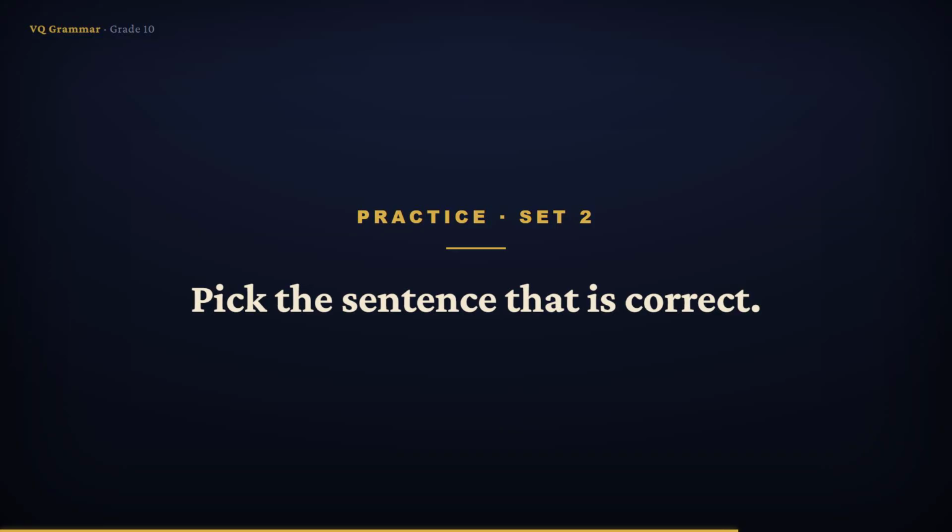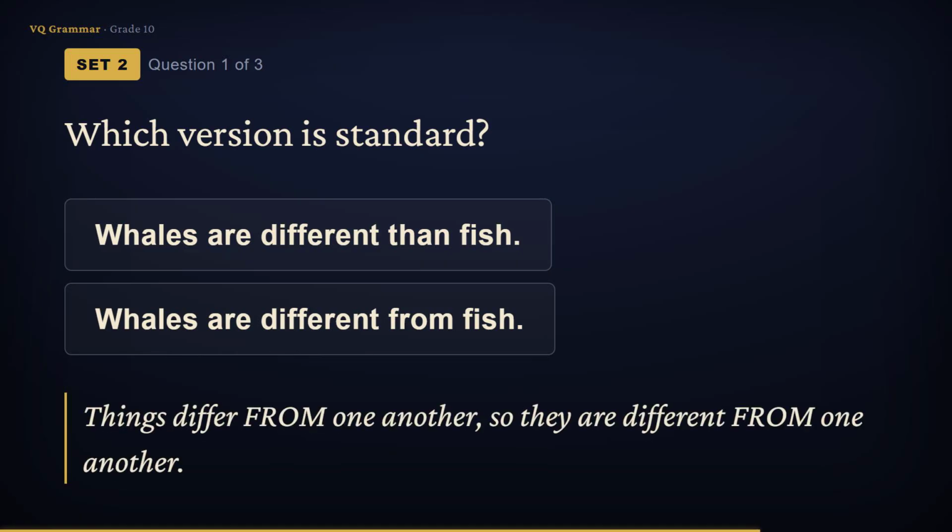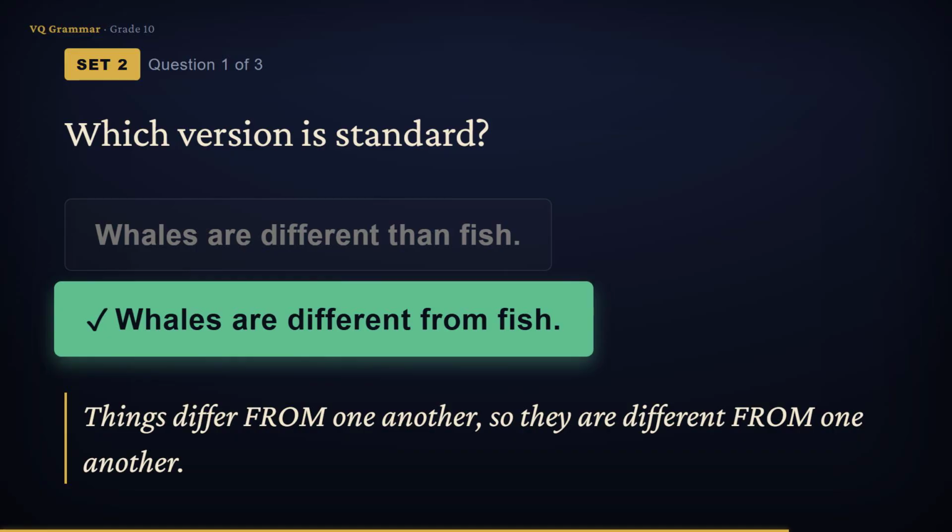In this second set, you get 2 versions of a sentence, and only one of them is the careful, standard choice. Read both, decide which one a good writer would keep, and pause before I answer. Which version is standard? Option 1 says whales are different than fish. Option 2 says whales are different from fish. Reach for the hook. Things differ from one another, so they are different from one another. Careful writing wants from, so the answer is the second option, different from.